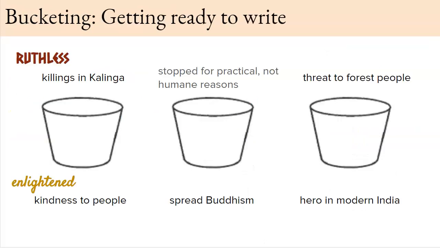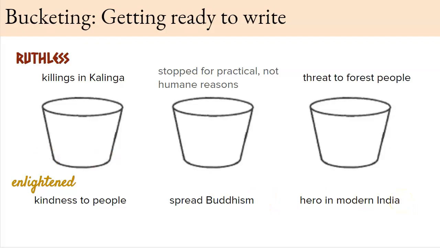As you continue through the slide presentations, I have additional reasons, and you can see here that when you have your claim, you need to include 3 supporting topics or reasons why. So if he's ruthless, 3 things could be the killings in Kalinga, he stopped for practical, not humane reasons, and he also threatened the forest people, those living in the south end of the subcontinent of India. And then enlightened: the kindness to people, spread of Buddhism, and also hero in modern India. So those could be your 3 topics.